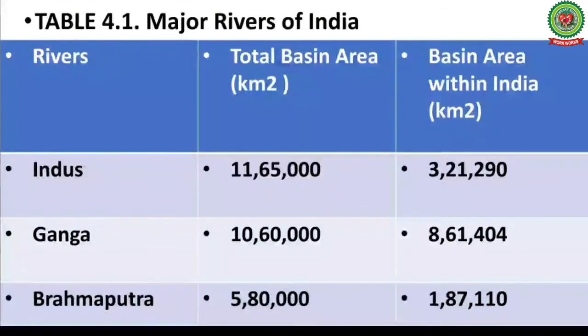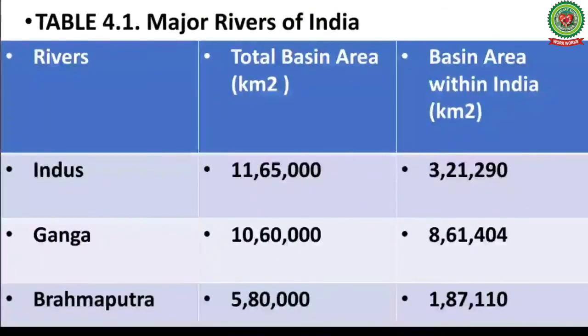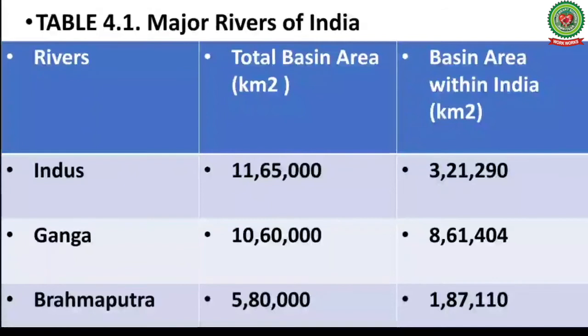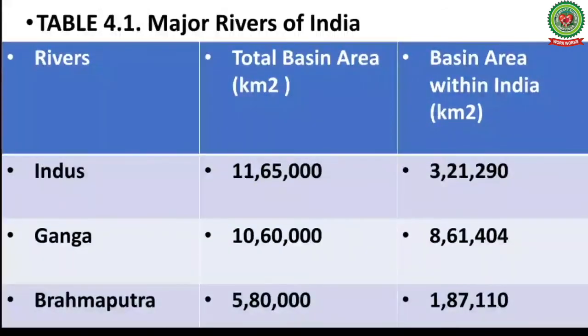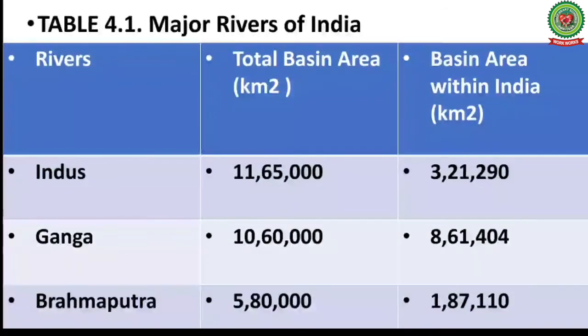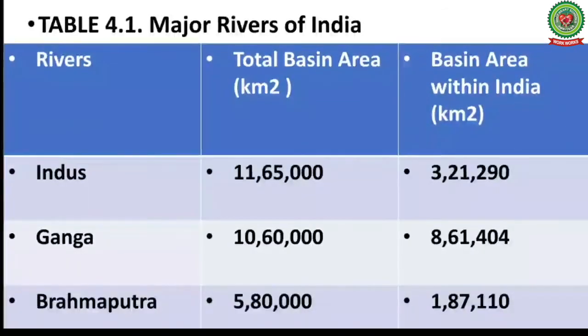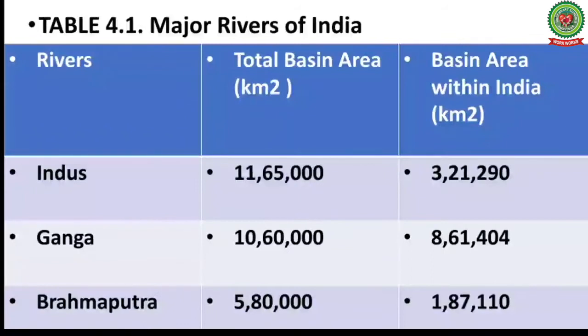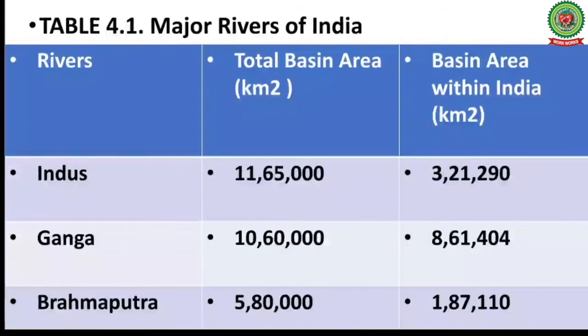The table shows that river Indus has a total basin area of 11,65,000 square kilometer, out of which 3,21,290 square kilometer lies in India.